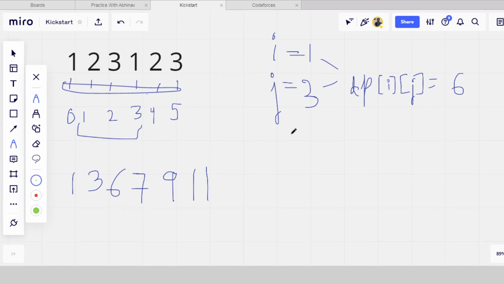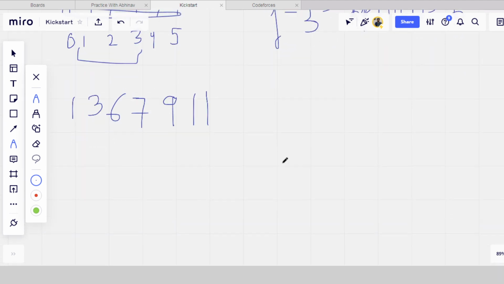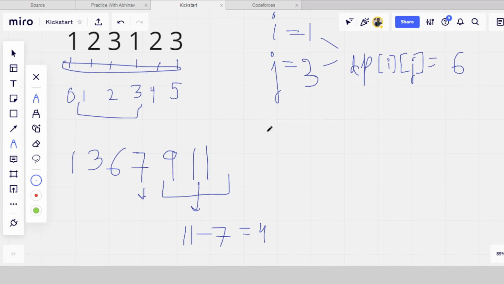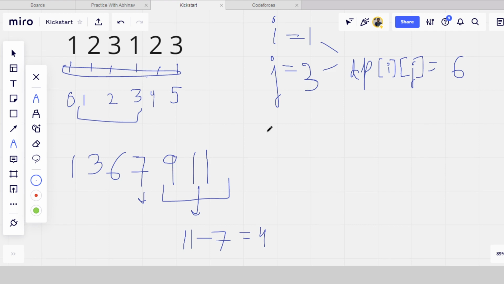Okay, fine. Now, for example, we have to find the sum of branches in these two trees. What we will do is subtract this 7 from this 11, and we will get 4. But why are we getting 4 here? There should be 5.